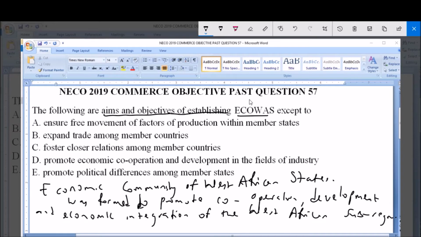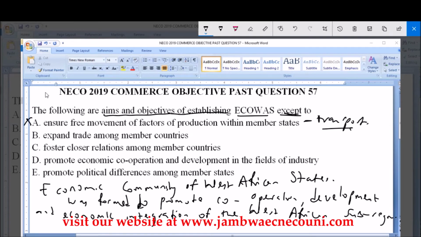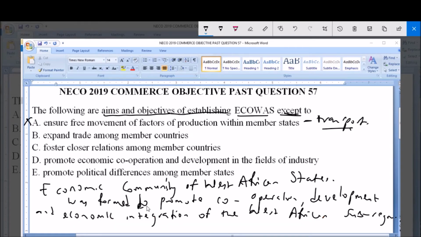So let's look at the options given to us and analyze which one is not an objective of Ecowas. Now, option A, ensure free movement of factors of production within member states, is an objective of Ecowas, as Ecowas was established to facilitate transportation of factors of production within the region. So if this is an objective of Ecowas, it is not the answer to this question. Now, option B, expand trade among member countries, as we have rightly seen in the main objective of Ecowas, is one of the reasons why Ecowas was established. So it is not the answer to this question.